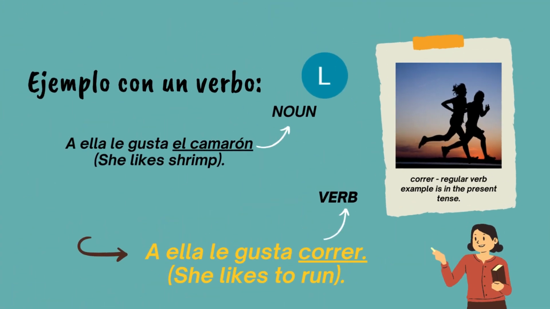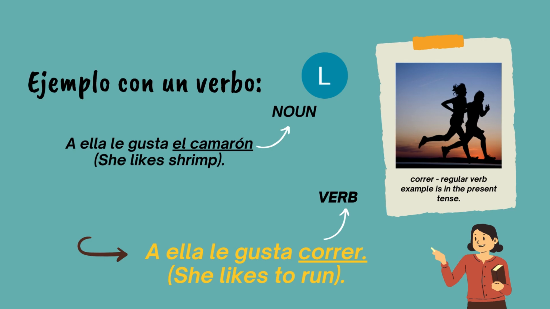The previous examples we looked at, we only saw the formula with a noun, just like this one. A ella le gusta el camarón. She likes shrimp. Now, shrimp is a noun in this case. Therefore, the formula is being used with a noun. If you break it apart, you see a plus personal pronoun ella, plus IOP le, which belongs to ella, plus gusta in a conjugated form.